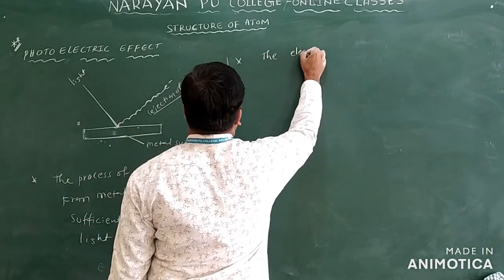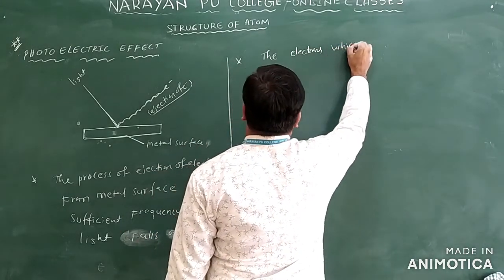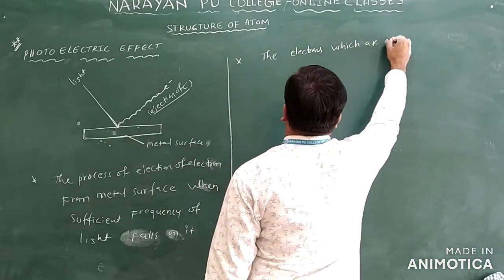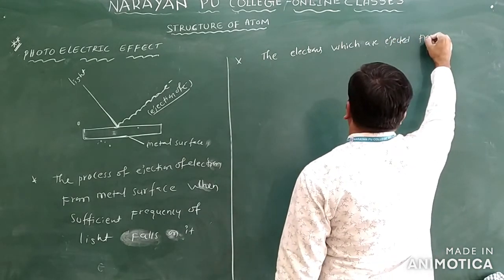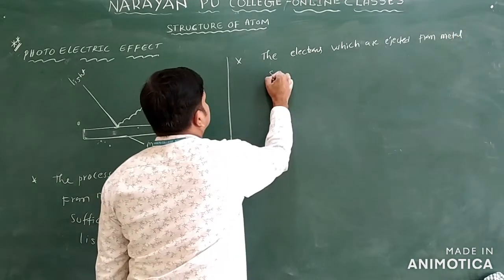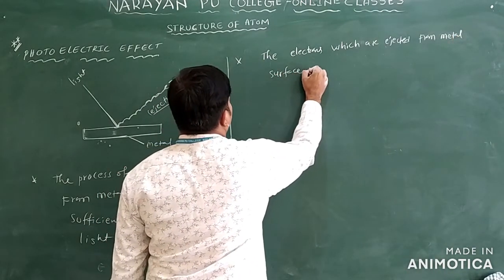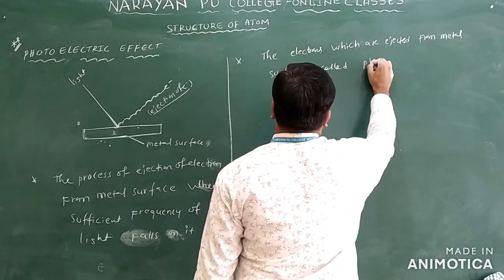The electrons which are ejected from the metal surface are called photoelectrons only.